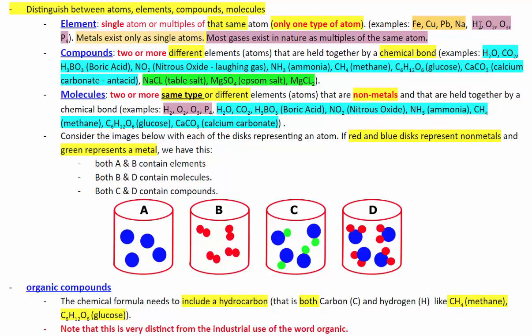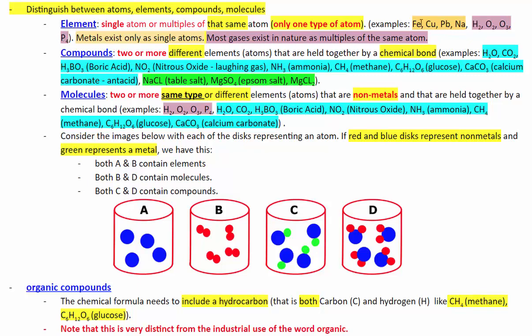In the same token, H2, that's two hydrogens, so multiples of that same atom of hydrogen. O2 is multiples of that same type of atom, oxygen, that's also an element. O3, ozone, which is three of that same type of atom, oxygen. Those three oxygens are the element oxygen that we call O3, that we call ozone. P4, four of the same atom, phosphorus.